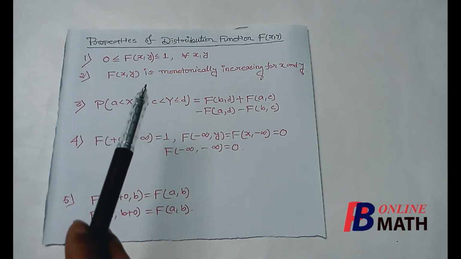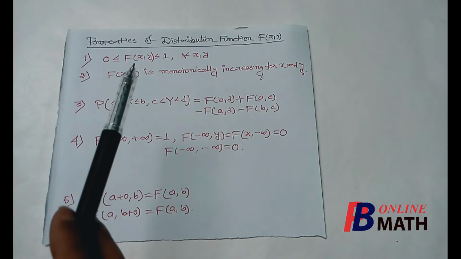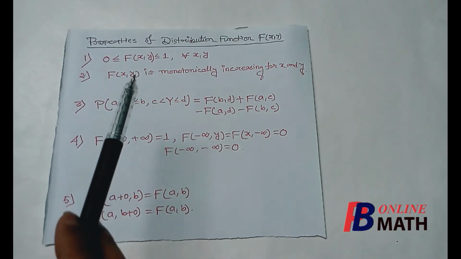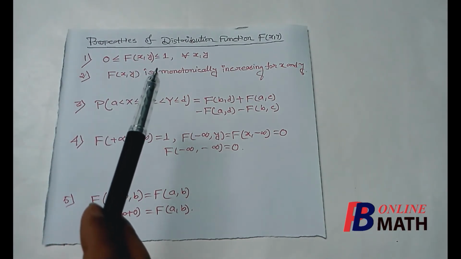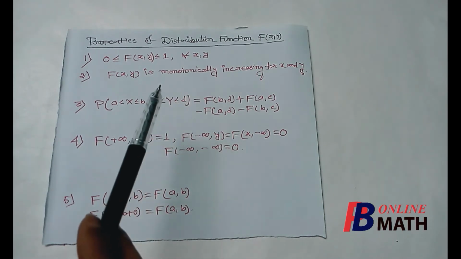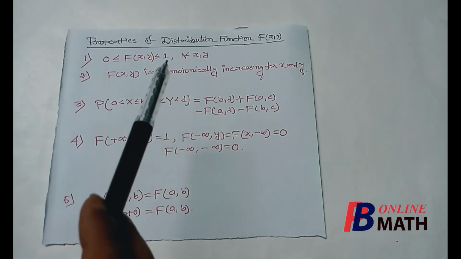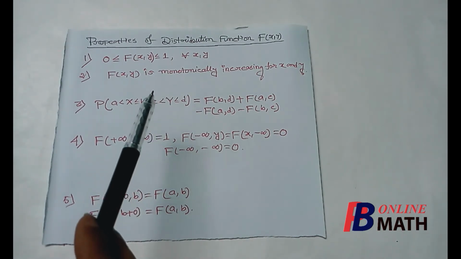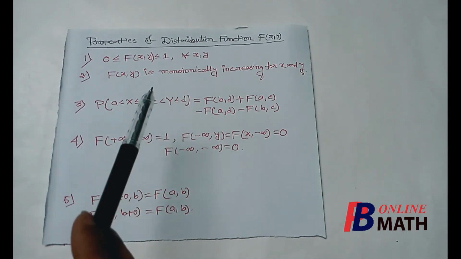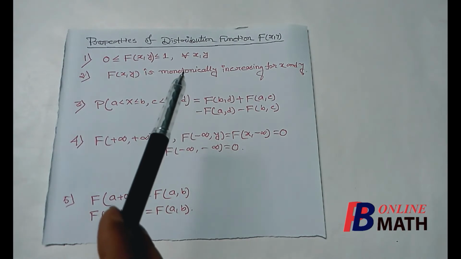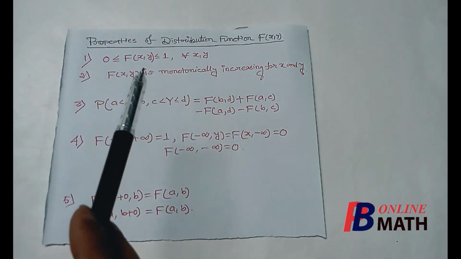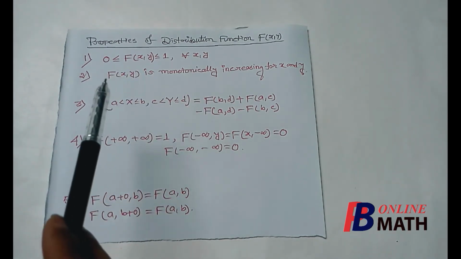Now you know that in a discrete distribution, the value of Fxy is the sum of the masses that lie within a specific area. Now we know that the masses are non-negative. So if we consider the sum of the masses, that means we are considering the sum of non-negative masses, which will be automatically non-negative. So Fxy will be greater than or equal to 0.